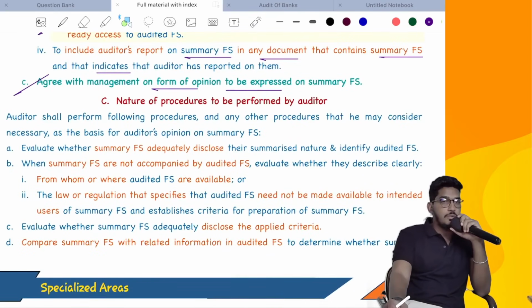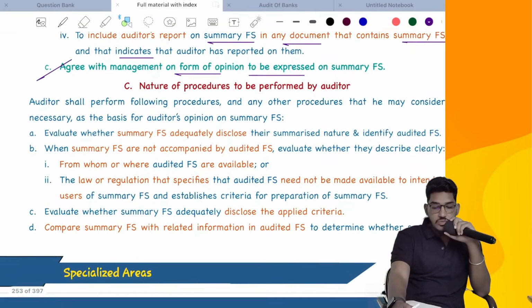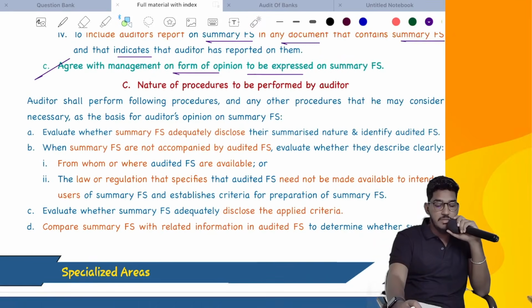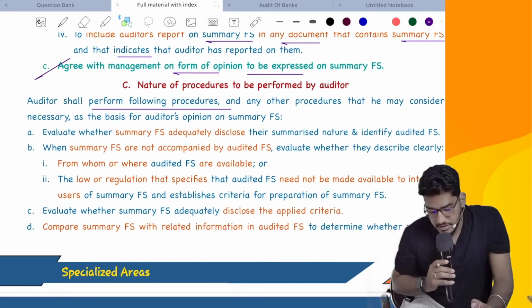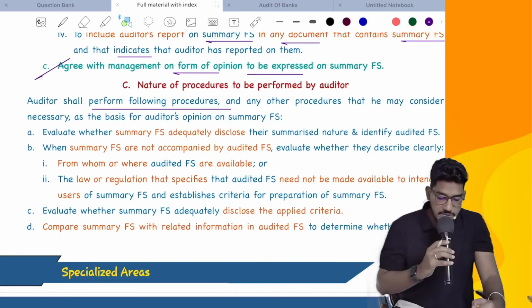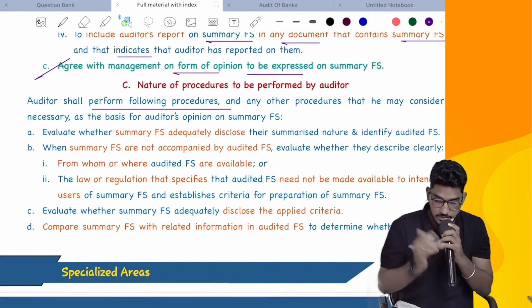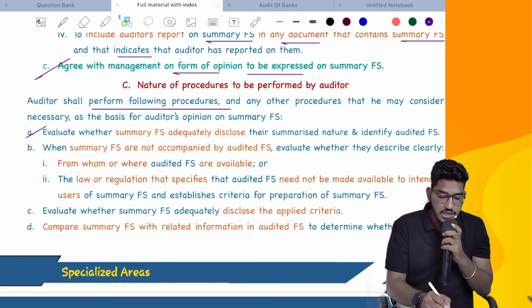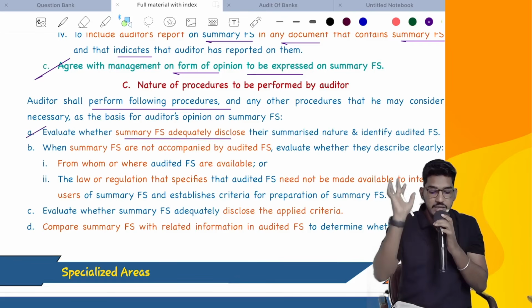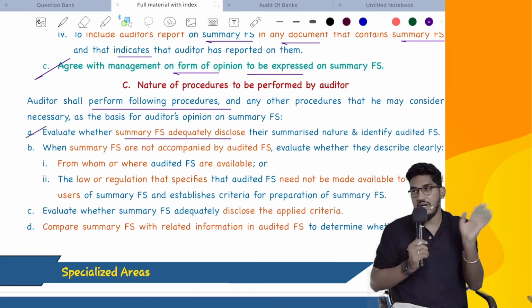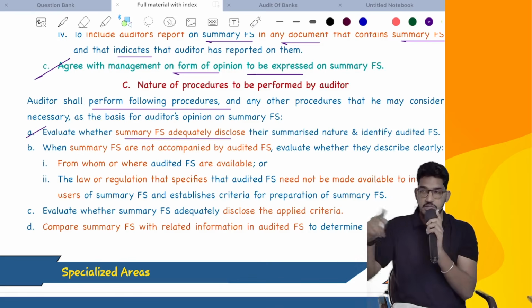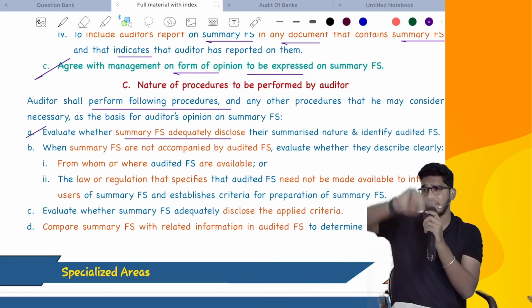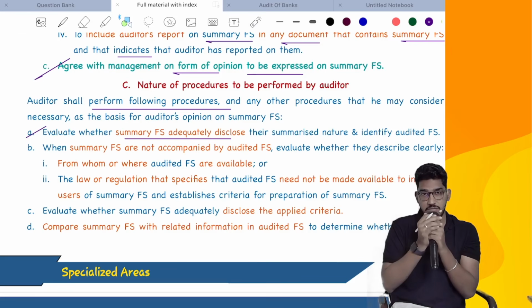Okay, right. Then what are all the procedures which you are required to perform? What procedures are you required to perform in summary financial statements? Let us see. The auditor shall perform the following procedures and any other procedures that he may consider necessary as the basis for the auditor's opinion on summary financial statements. Number one, evaluate whether summary financial statements adequately disclose their summarized nature and identify the audited financial statements. That means in the summary financial statements, management should clearly say that these are summarized, that these financial statements are extracted from complete financial statements.